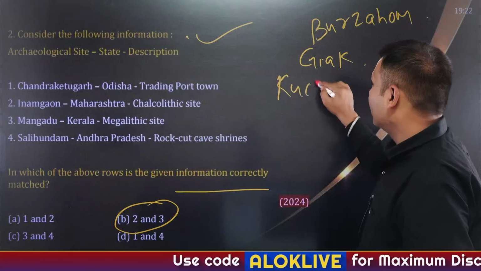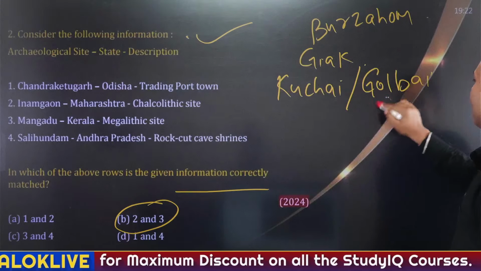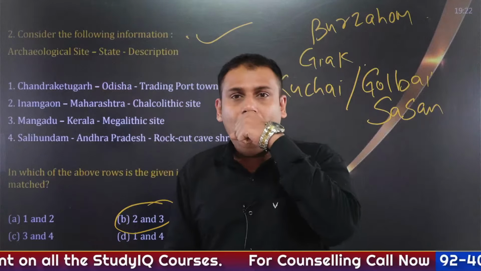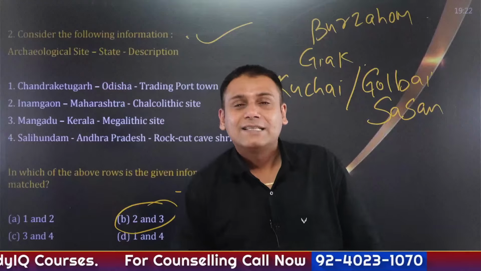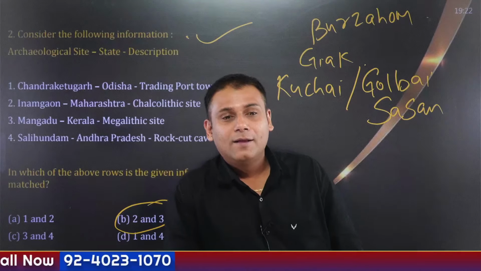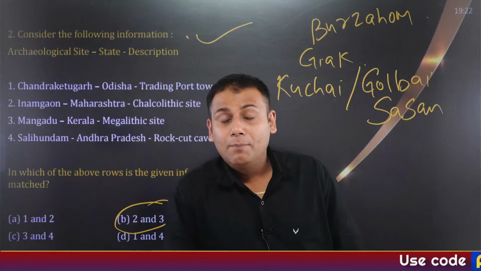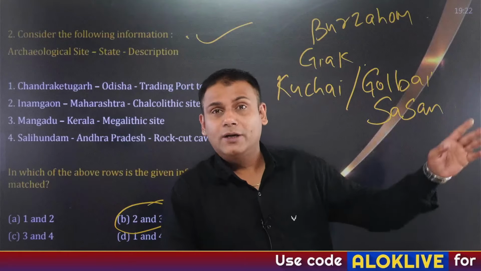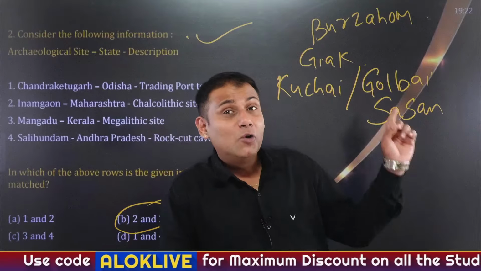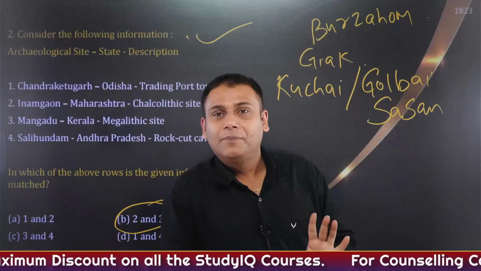Now take a wild guess. Kuchai and Golbai Sasan, where are these sites located? Fast, take a guess. Yes, Shreya, Bhimbetka Caves is another important site, located in Raisen district of Madhya Pradesh. Kuchai and Golbai Sasan are important sites located in Odisha.